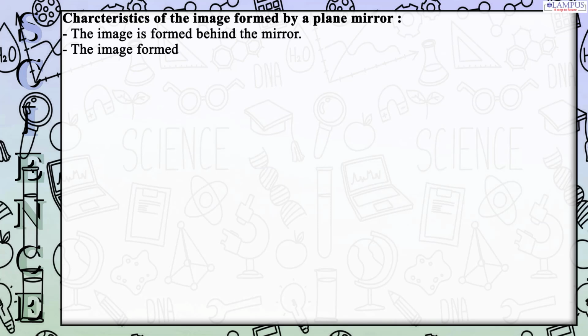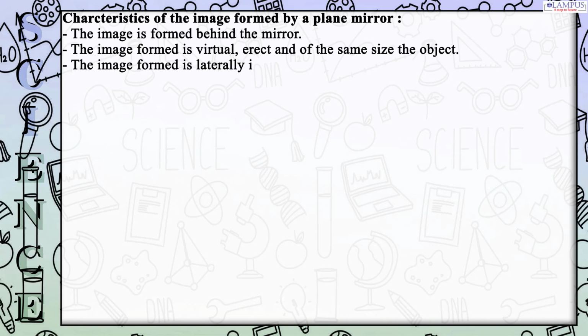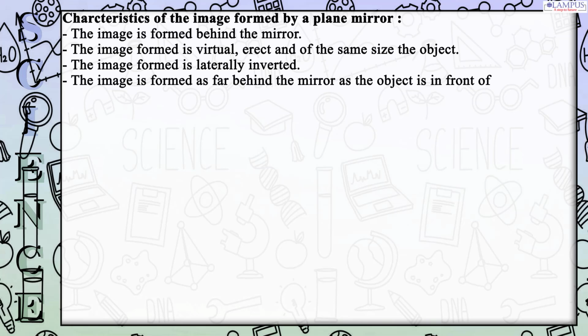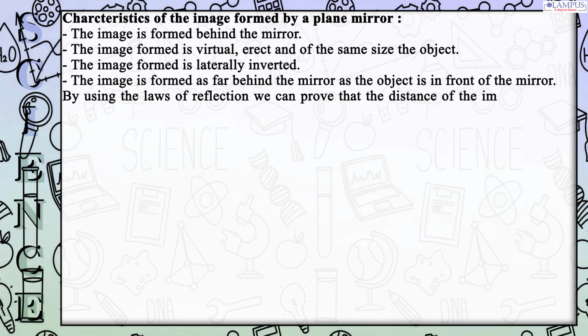Characteristics of the image formed by a plane mirror. The image is formed behind the mirror. The image formed is virtual, erect, and of the same size as the object. The image formed is laterally inverted. The image is formed as far behind the mirror as the object is in front of the mirror. By using the laws of reflection, we can prove that the distance of the image from the mirror is equal to the distance of the object from the mirror.